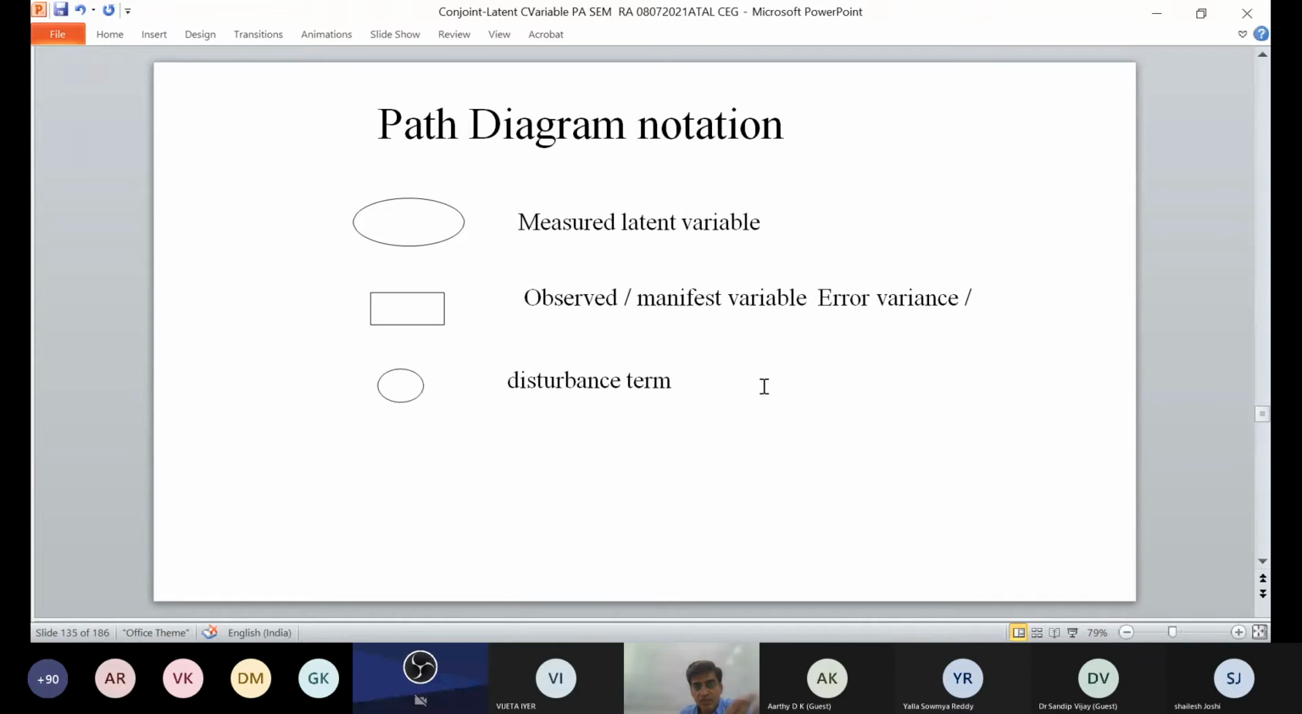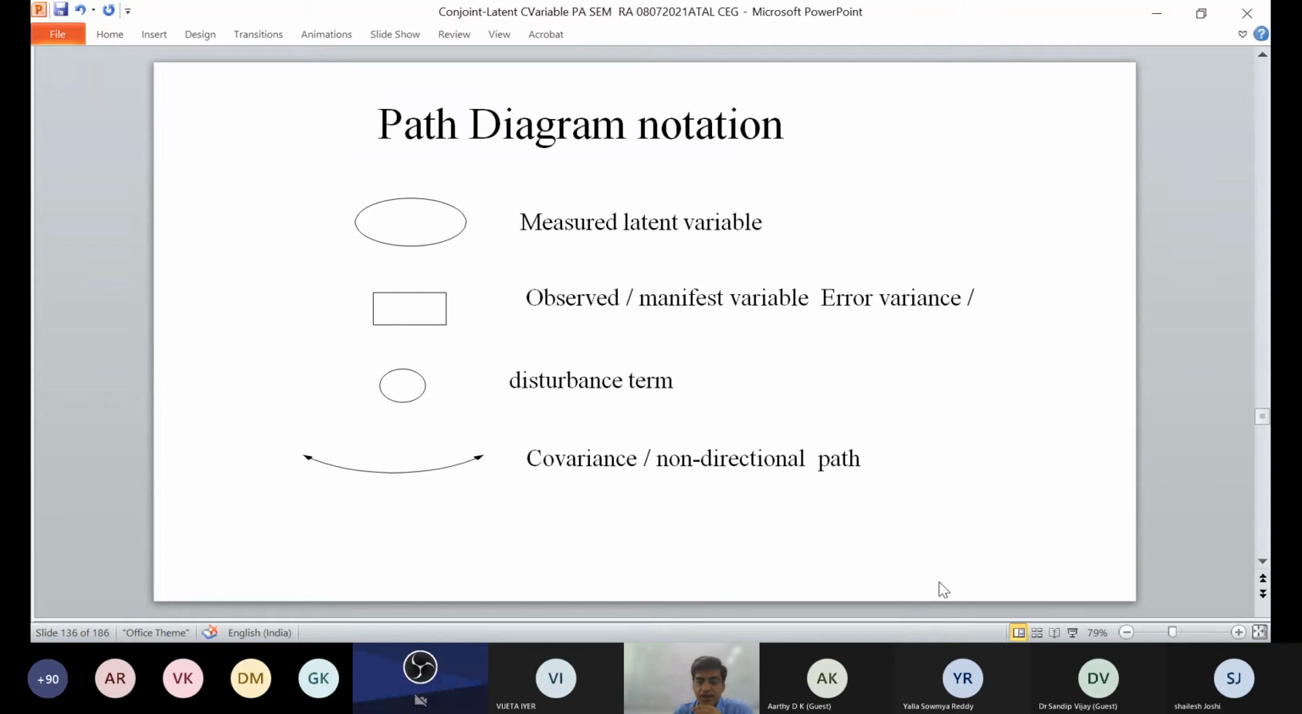Now this is the notation I just told you about: latent variable, observed variable, disturbance term, and covariance, the non-directional part. So I again give you this notation. This is a directional path. So measured, observed, disturbance term, covariance, regression.